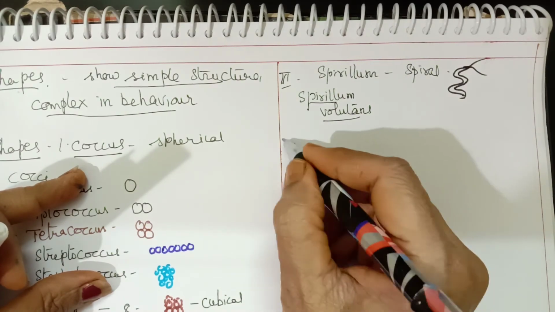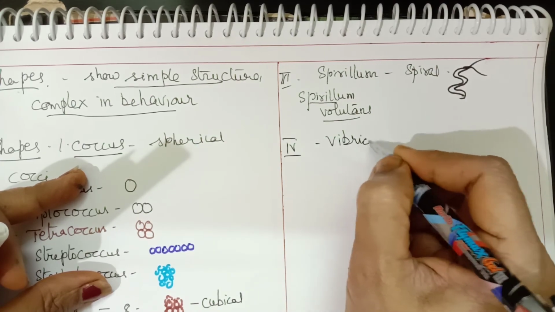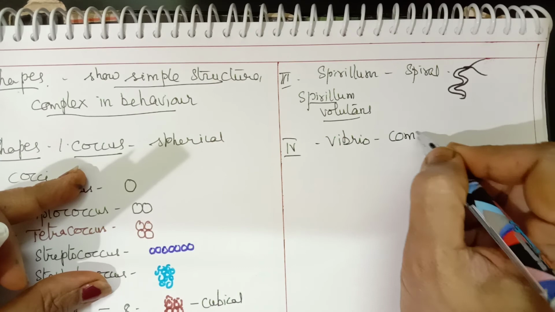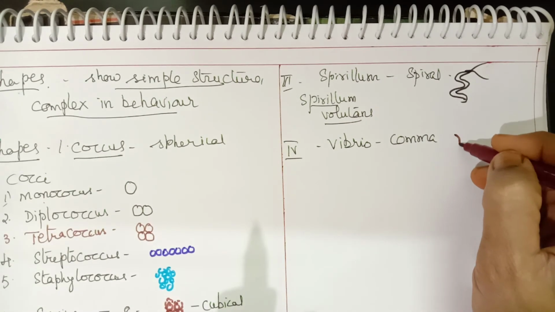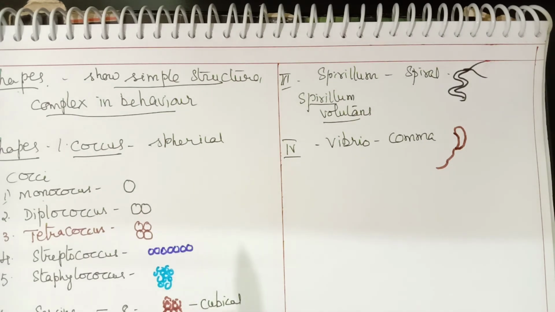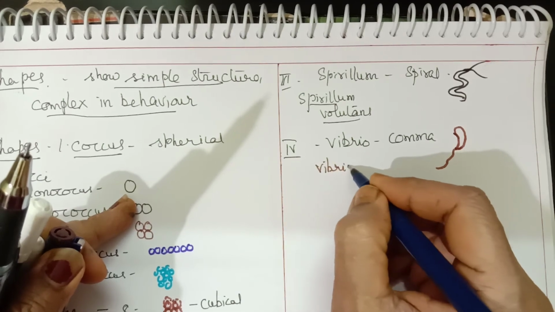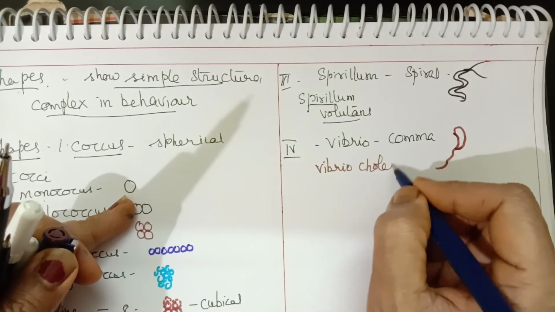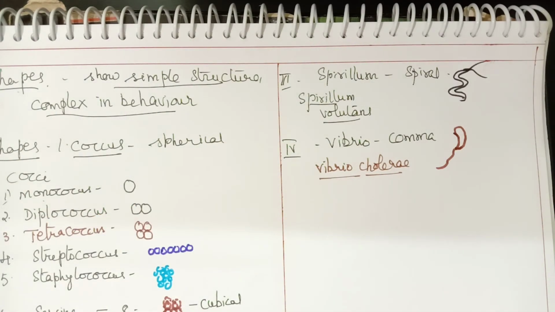Then the fourth type of shape is Vibrio. Vibrio means comma shaped, like the comma in punctuation. So a comma shaped bacterium is called a Vibrio. An example well known to all of you is the Vibrio cholerae bacterium. The cholera causing bacterium is a comma shaped bacterium.